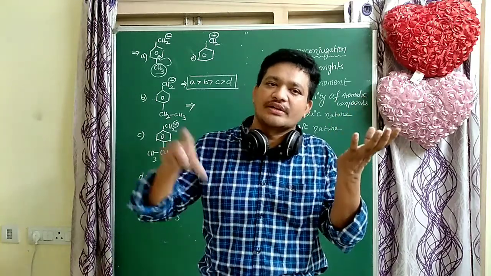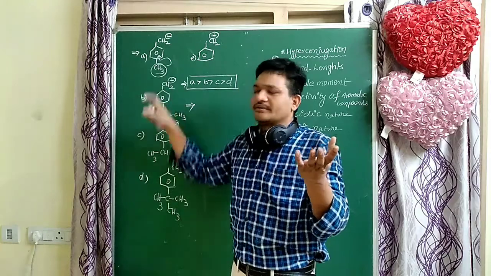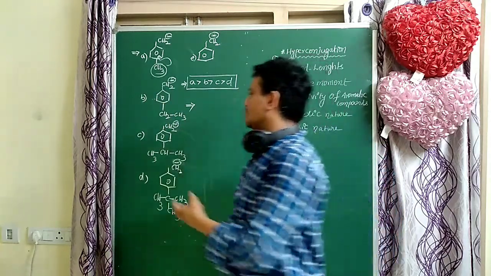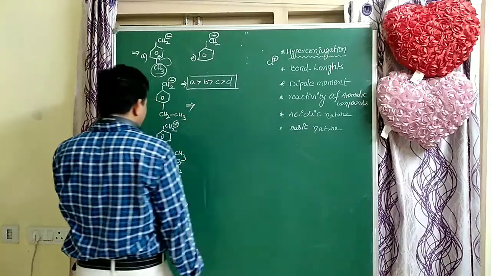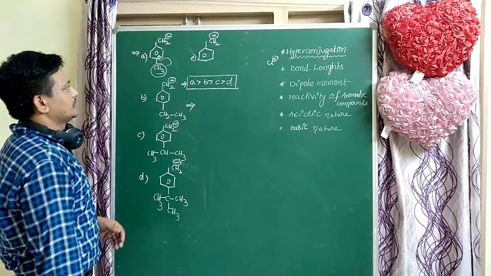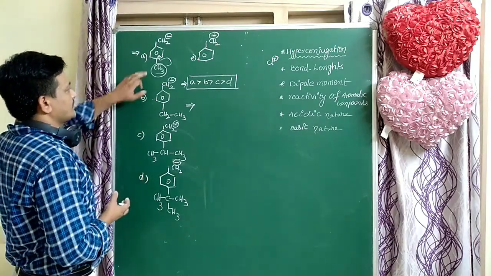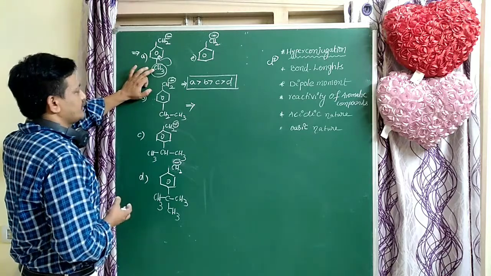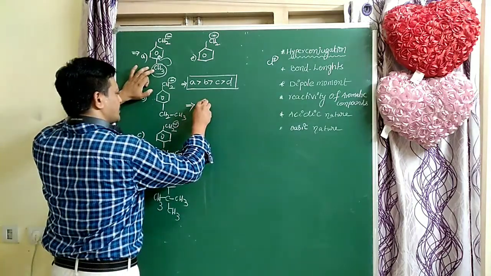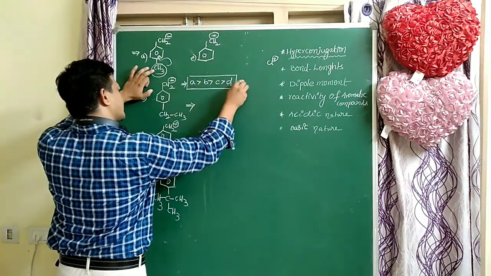Here donating groups are present. All these groups donate electrons to the ring. These three groups are donating due to hyperconjugation, and this one is donating due to the inductive effect. Where more donation takes place, the carbanion is less stable.